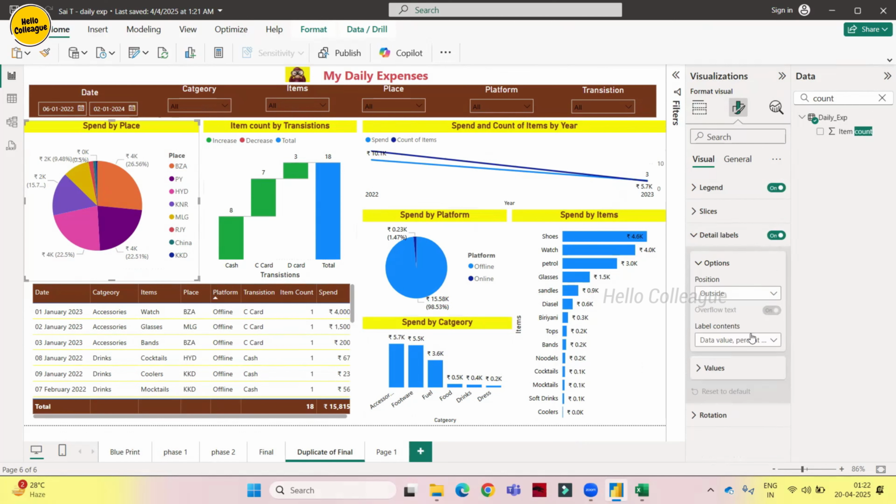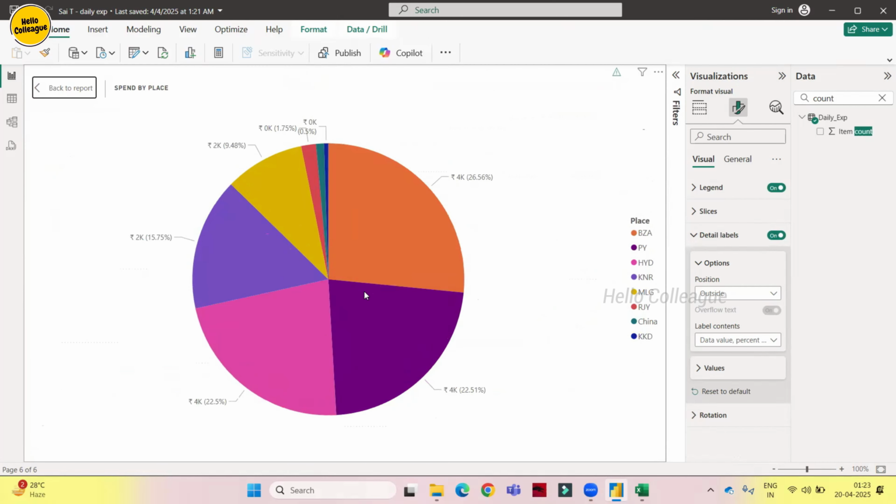Data labels outside only. What we have: value, percentage and total. Category, anyway, let me keep everything. No, if I keep everything, these are not visible. Okay, fine, let's keep it like this. And if the user wants to see it, they can make it bigger.